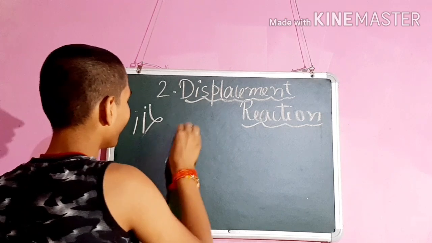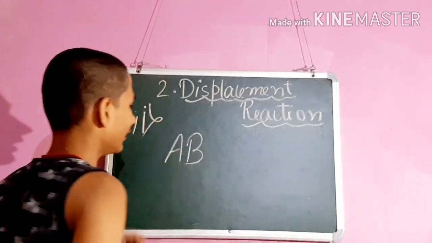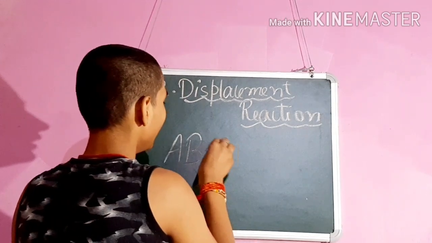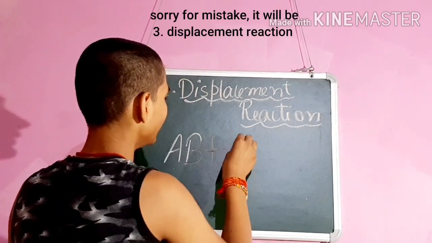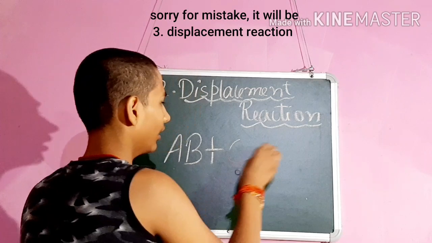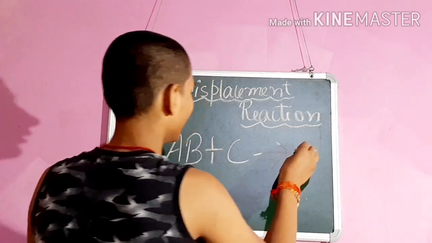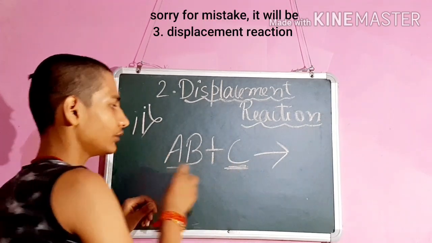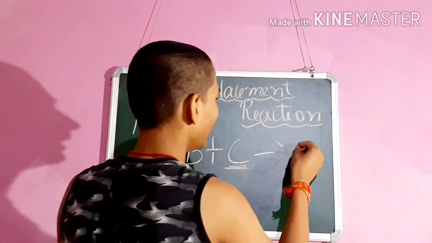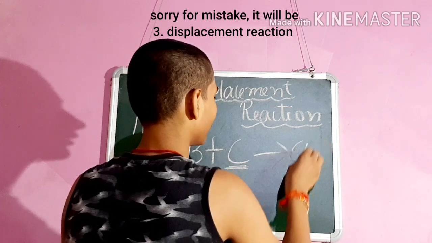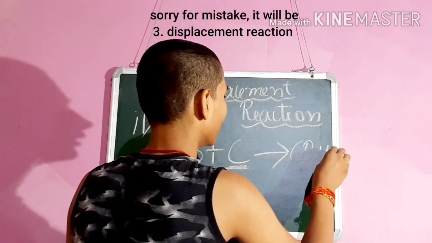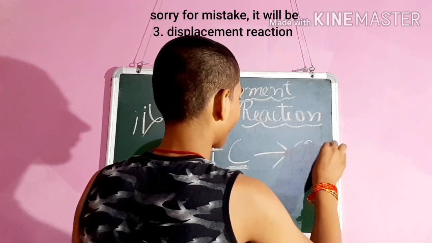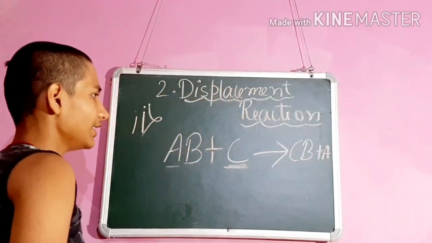This is an acid of hydrogen, it means HCl, and this is a metal. This is a more reactive metal than hydrogen, so it displaces hydrogen from acid. In this reaction, hydrogen gas is released in air.